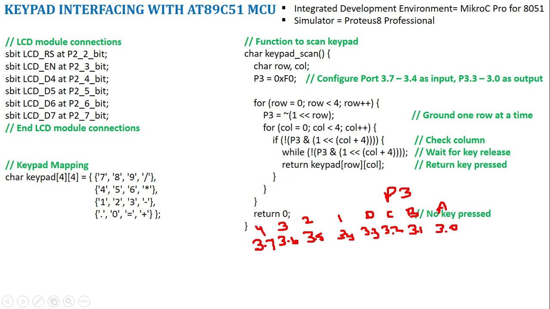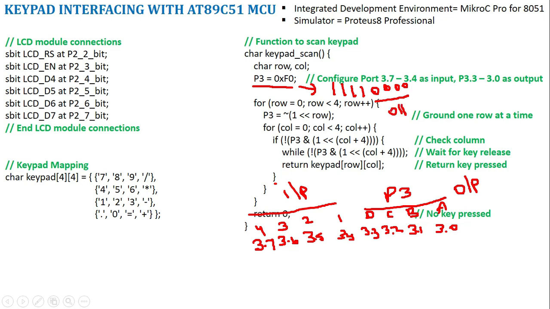Right. So this 4 I am going to set as output, and this 4 we are going to set as input, because we are going to send 0 through these rows and we are going to read the corresponding columns. So 1, 2, 3, 4 is the corresponding column. So the rows are declared as output, whereas the columns are declared as input. So that is defined by this P3 equal to 0xF0, which means I will have 1, 1, 1, 1, 0, 0, 0, 0. So the lower 4 bits I am configuring as output, upper 4 bits I am configuring as input.